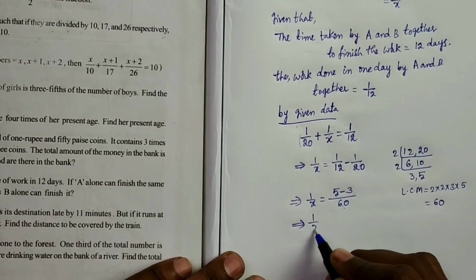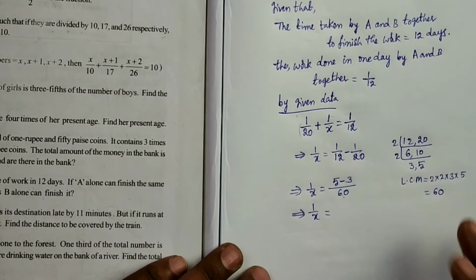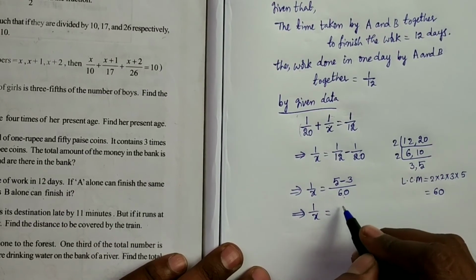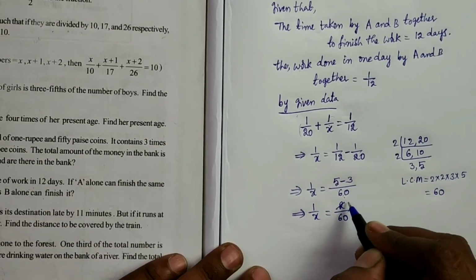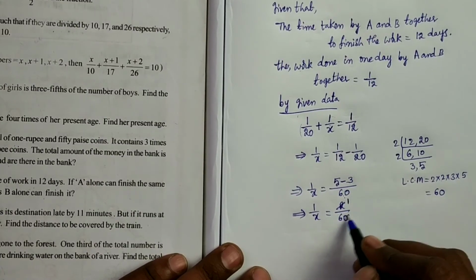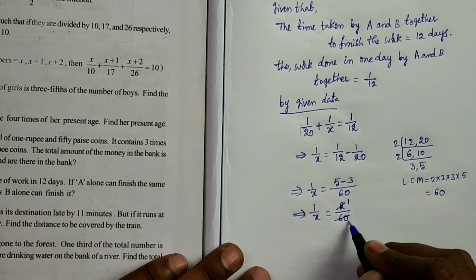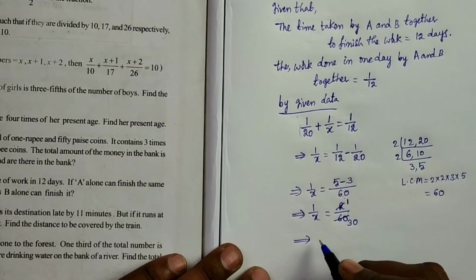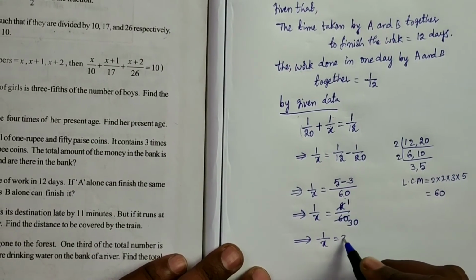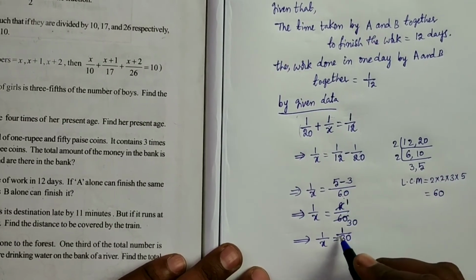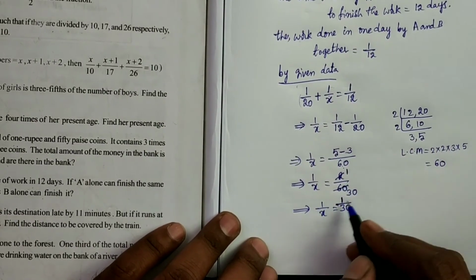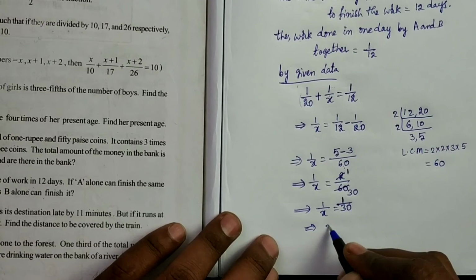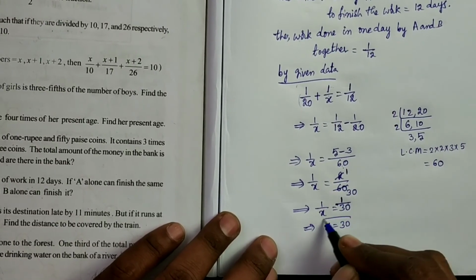So 1 by x is equal to 5 minus 3, that is 2 by 60. 2 in 2, 1 time will cancel. In 60, 30 times will cancel. So 1 by x is equal to 1 by 30. So 1 cancels, that implies x is equal to 30.